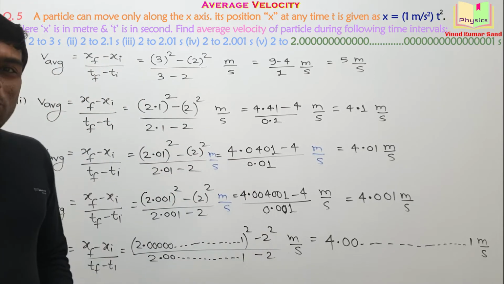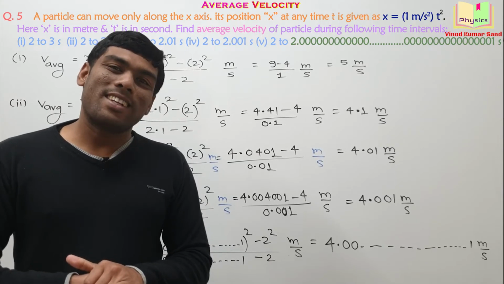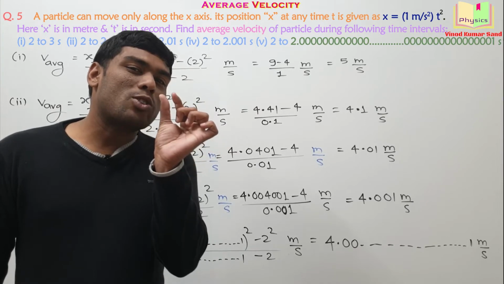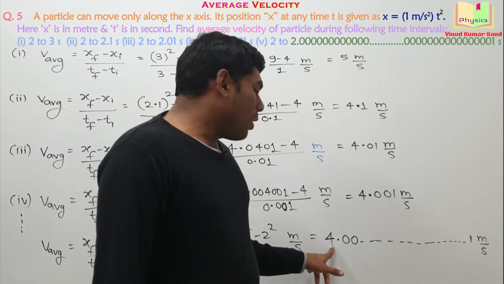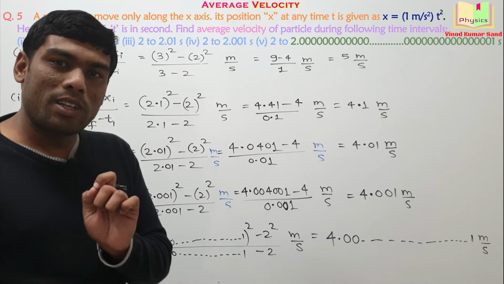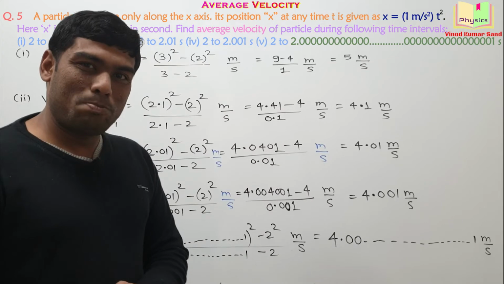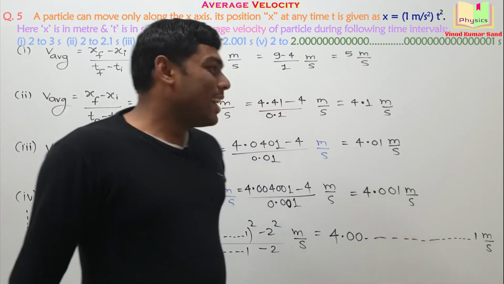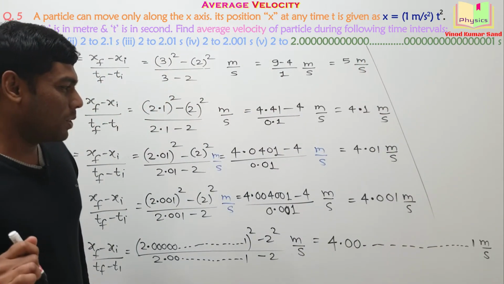Here comes the foundation of the next video, the instantaneous velocity and the instantaneous speed. If the time interval is taken to be extremely small, infinitely small, then the average velocity will get converted to the instantaneous velocity, and the magnitude of the instantaneous velocity will become the instantaneous speed. Understand why we have taken this computation? Okay. One more interesting insight I have in this question, which I should discuss with you.